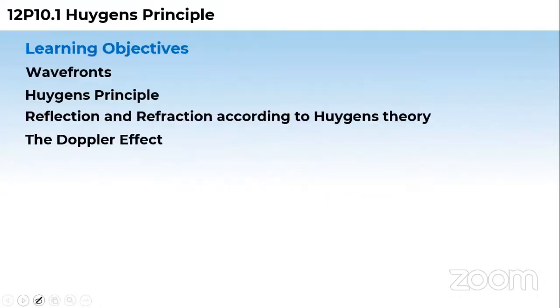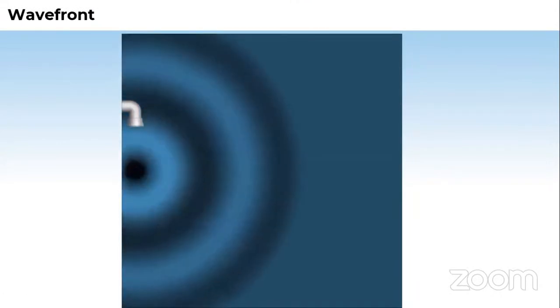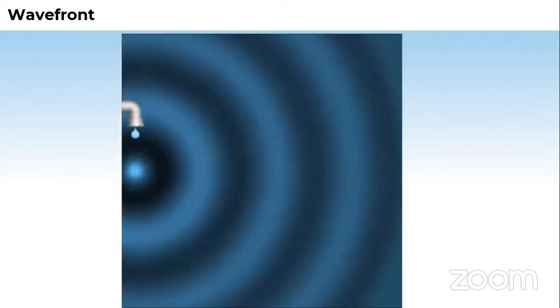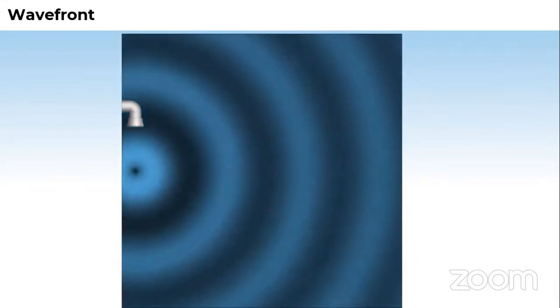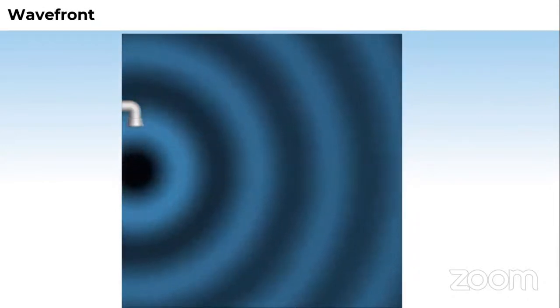So this was the picture we concluded. Now we are studying Huygens theory. We have seen this animation; let us see it one more time. This is the top view of water falling from a tap, drop by drop. You can see the concentric circles appearing, which are nothing but the vibrations. The same is the analogy we will use for light. And the side view explains that the waves are going like this.